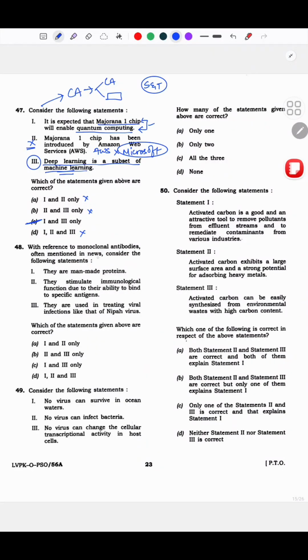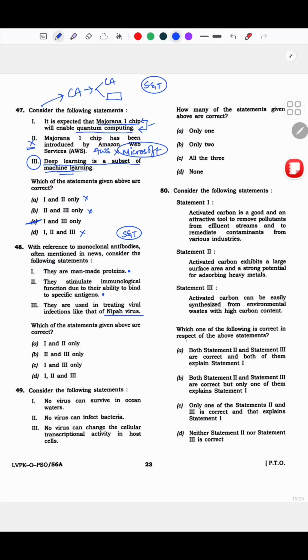Okay, 48. With reference to monoclonal antibodies often mentioned in news, consider the following statements. They are man-made proteins. They stimulate immunological function due to their ability to bind to specific antigens. They are used in treating viral infections like that of Nipah virus. Okay, now I think if you again go back to the SNT classes that Shivan sir took, viruses, vaccination, and antibodies, all of this was extensively covered in the classes. This was covered in the class pretty well.